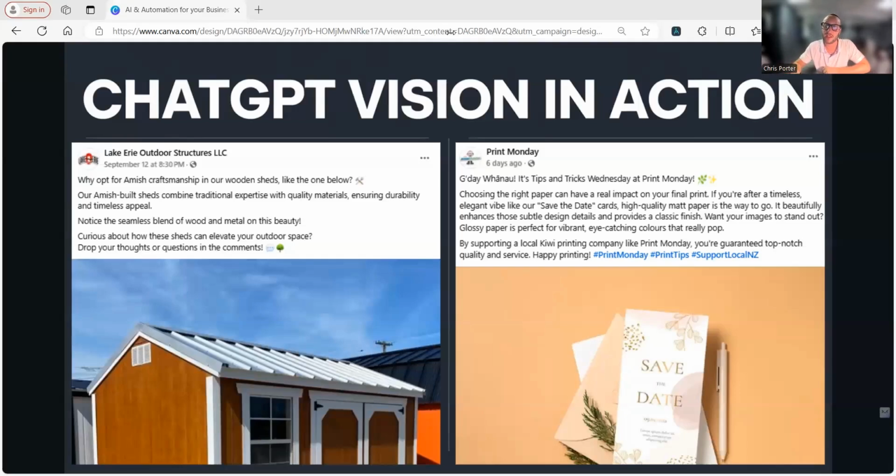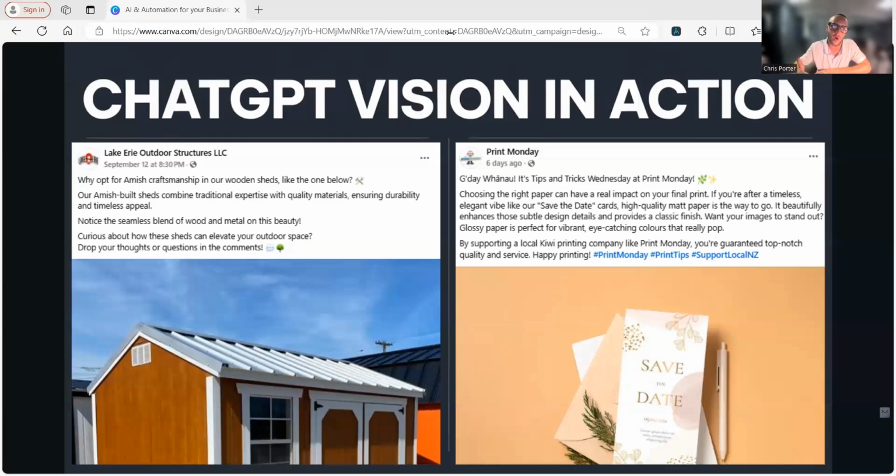Another one on the right-hand side. This one says, good day, Bahana. It's tips and tricks Wednesday at Print Monday. Choosing the right paper can be a real impact on your final print. If you're after a timeless, elegant vibe like our save the date cards, and you can notice here at the bottom, it says save the date. So it actually read what was in the photo as well.